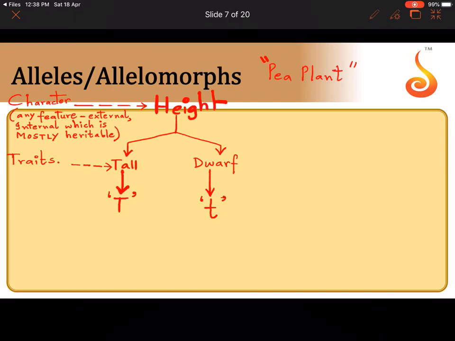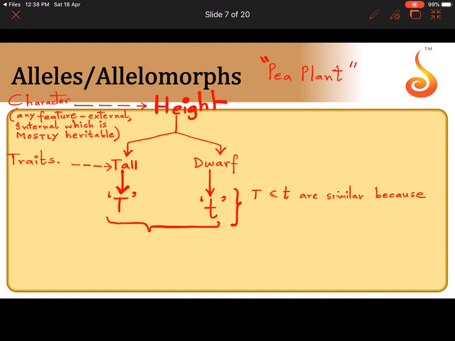So there are two genes with me. How many genes do I have? Two genes with me. Now can you tell me how these two genes are dissimilar and how they are similar? So I am going to write here the genes capital T and small t are similar because ultimately what do they control?